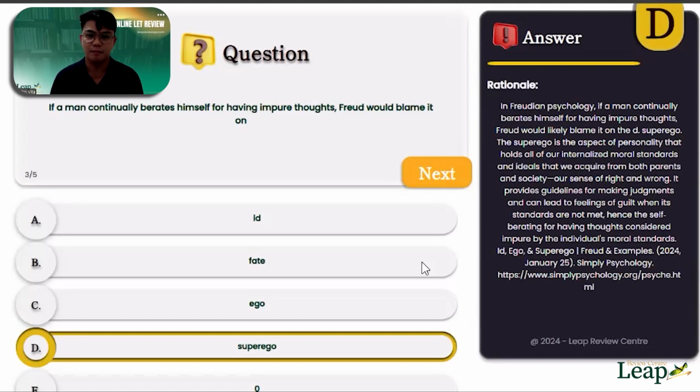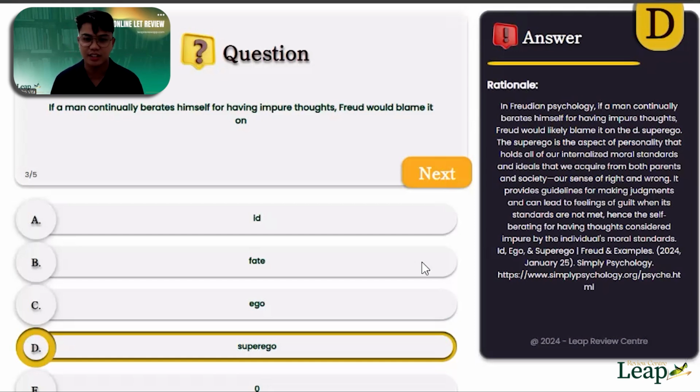When we say id, it is our desires, whatever we just want to do, just in our thoughts. Animal instincts, like our desires.